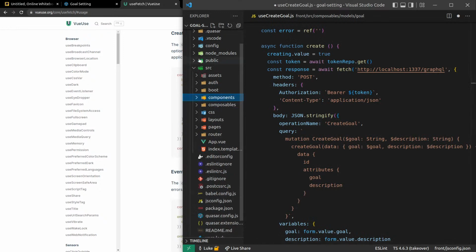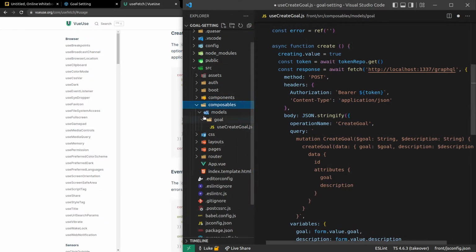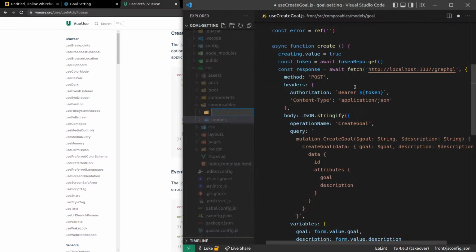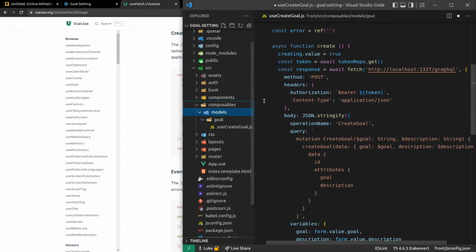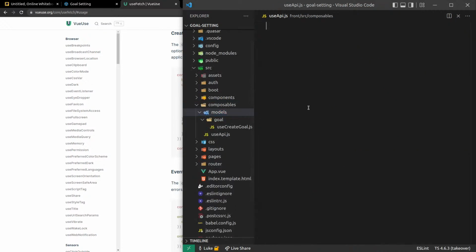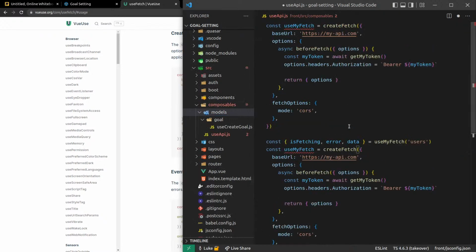So let's come in here, models. And we'll have it in here called fetch, I think, or backend API maybe. Yeah, I don't know yet, so I'm actually going to leave this flat for now. So let's say useAPI, and we'll extract this a little bit further later on. But for now, let's just say useAPI.